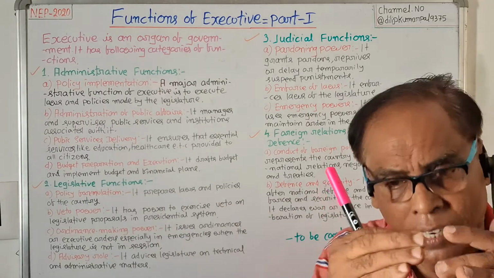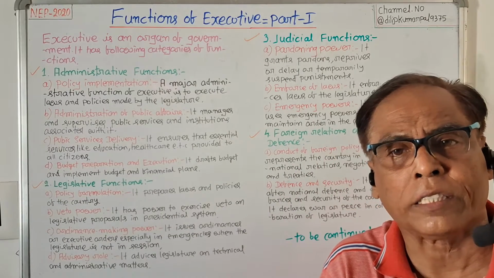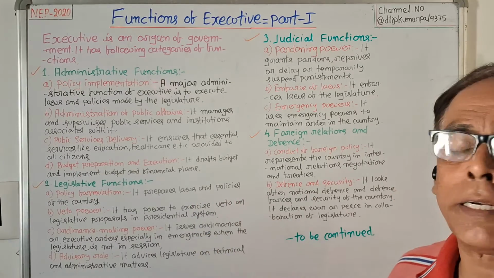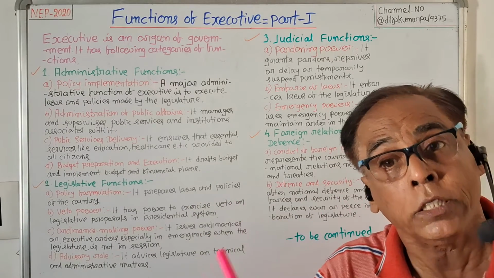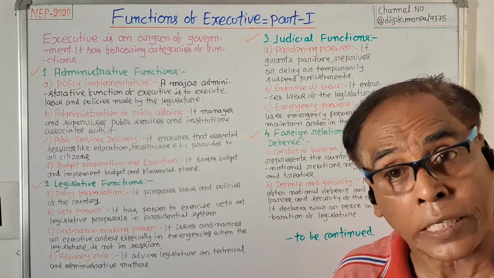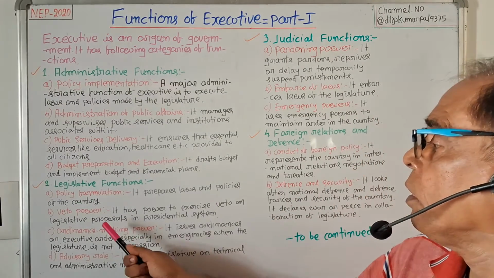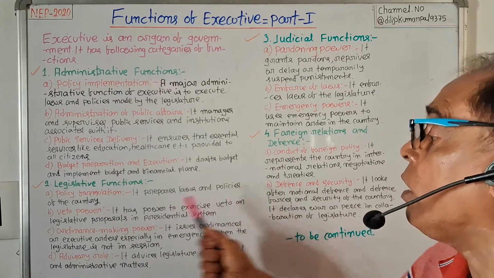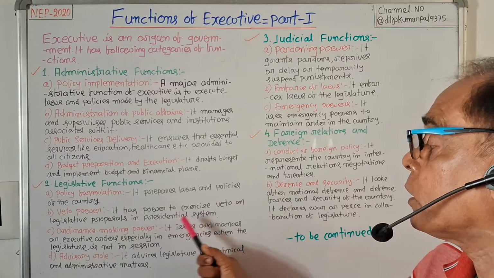The first legislative function of the executive is that it prepares laws and policies of the country. Second legislative function of the executive is veto power. It has power to exercise veto on legislative proposals in presidential system.